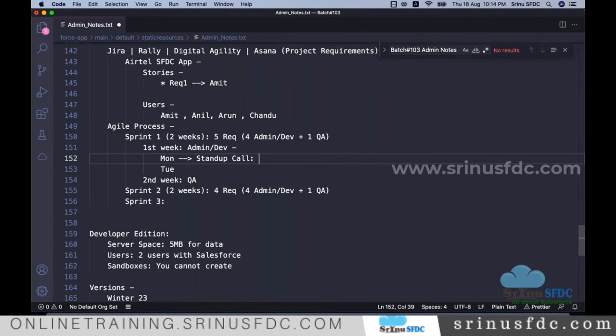All those things will be updated in the call. Let's say yesterday I started analyzing a requirement. Today I'm going to start doing the development, something like that. You need to update, right? All other team members, everyone, they update the status.